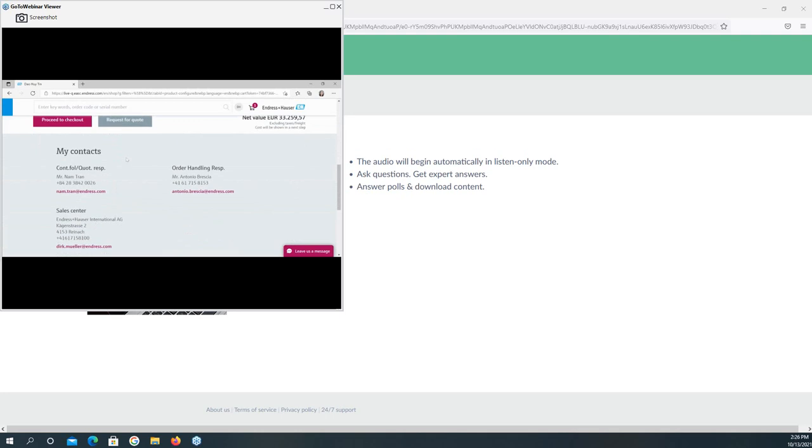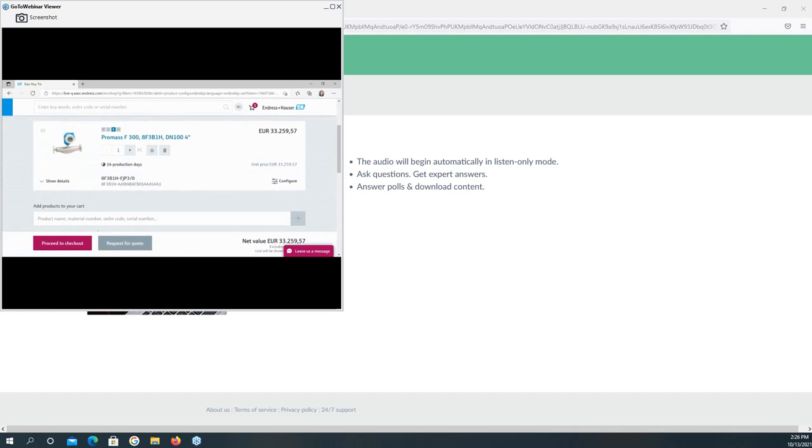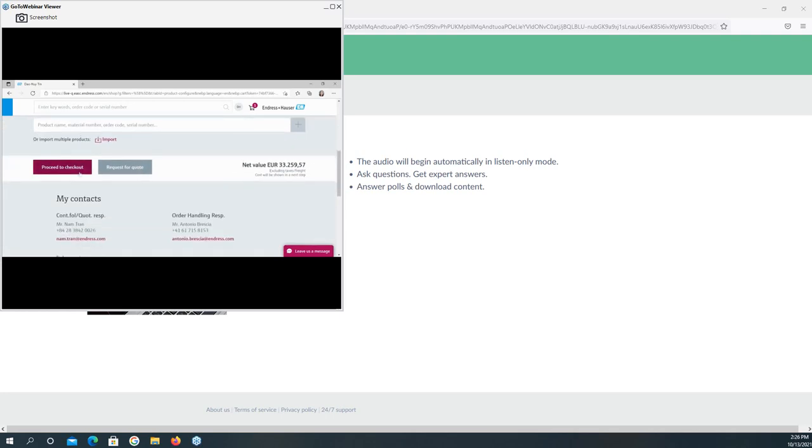When you scroll down, you see the contacts. With the contacts, which are from Endress+Hauser, you can contact us to ask for a request for quote, or to ask for order handling. Here is our contact. If you see the price here, you have two options. One is proceed to checkout, which means when you click on this one, you can proceed with the procurement of the device.